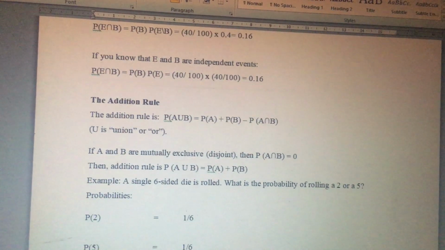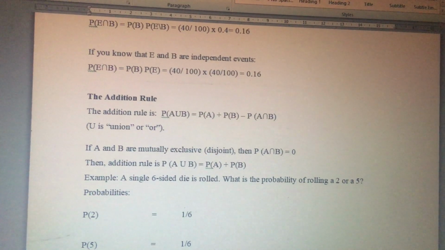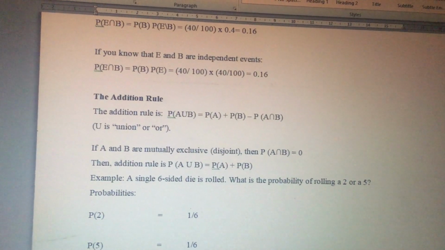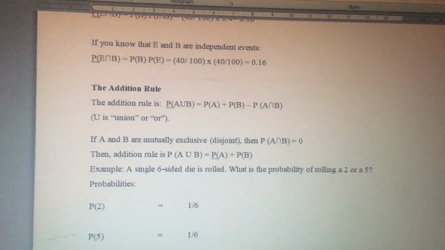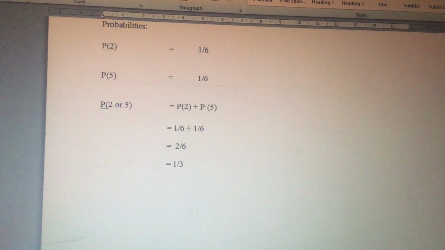Then the addition rule. If A and B are mutually exclusive, then this term comes to be 0, and then we'll apply the addition rule. We'll add them. Here is a formula which is described here. We can solve this one. That's it.